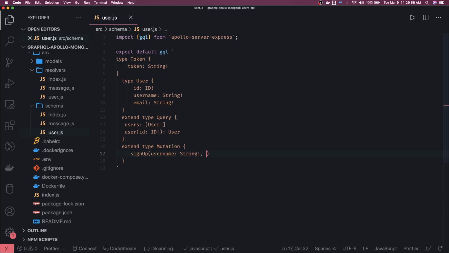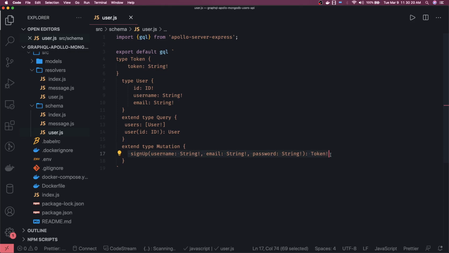Username, email, and password are all of type String. Okay, and this is going to return a token in exchange. Let's say it's like this, and then we have a sign in.